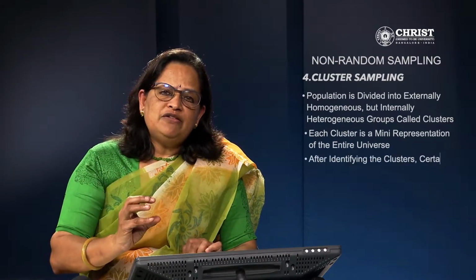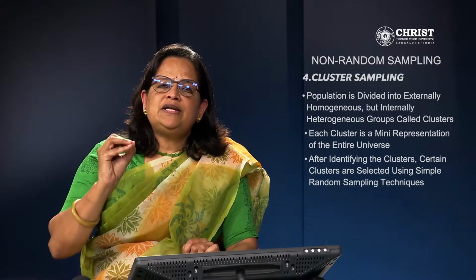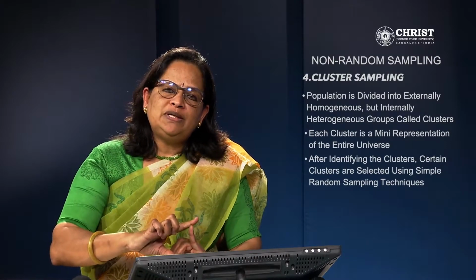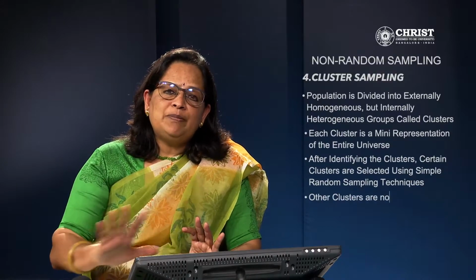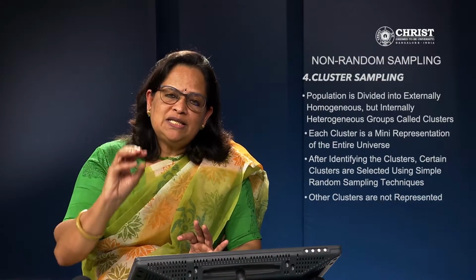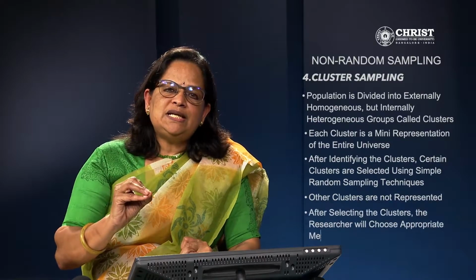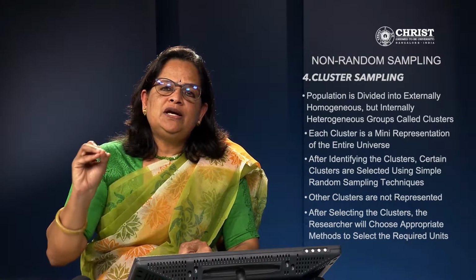After identifying the clusters, certain clusters are selected using simple random sampling techniques. Simple random sampling techniques, we know, include the lottery method and table of random numbers. Other clusters we are not representing at all. Only the selected ones get a chance to be included in the sample. After selecting the clusters, the researcher will choose appropriate methods to select the required units.